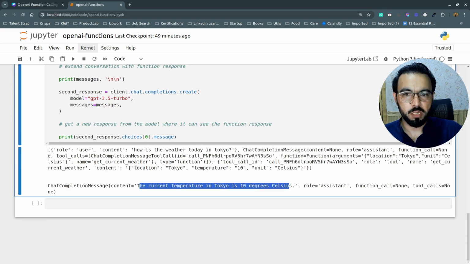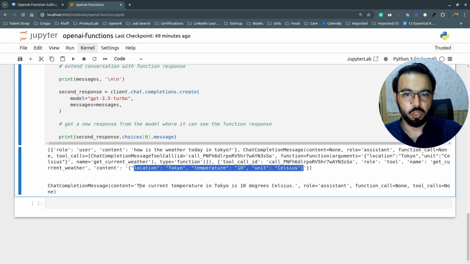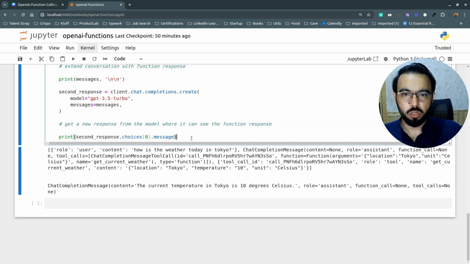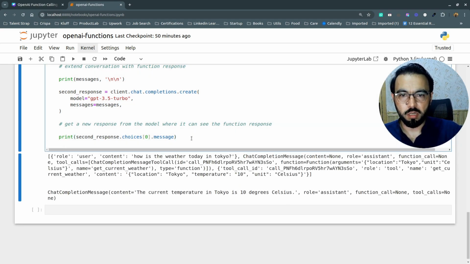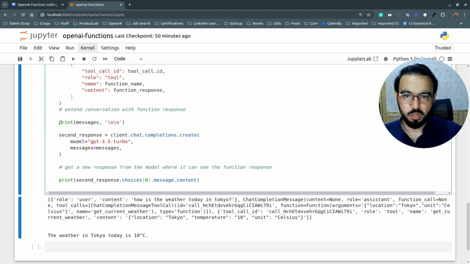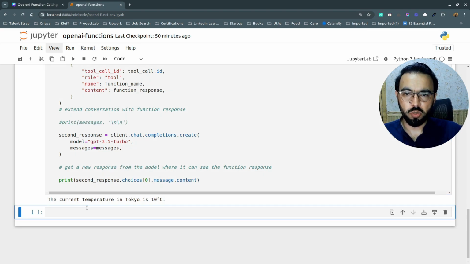So the actual response we gave to the GPT model is location Tokyo, temperature 10, and it converted that parameter-based dictionary into plain English text, which is how the GPT model responds. Now I can get the actual response with message.content. The reason we are getting two responses is that I'm printing this response here. If I comment it out, you can see that we have the final text response.